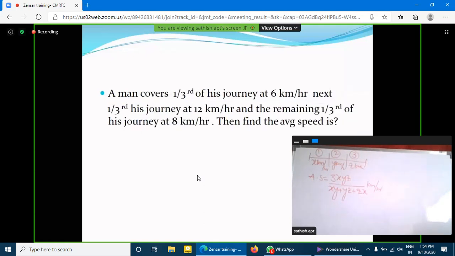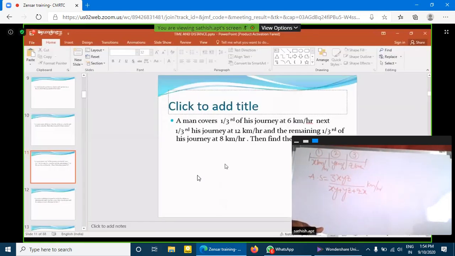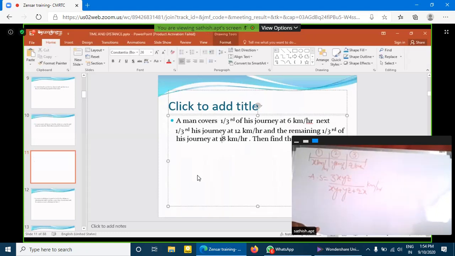A man covers 1/3 of his journey at 6 kilometers per hour, the next 1/3 of his journey at 12 kilometers per hour, and the remaining 1/3 of his journey at 18 kilometers per hour. Not 8, 18 kilometers per hour.